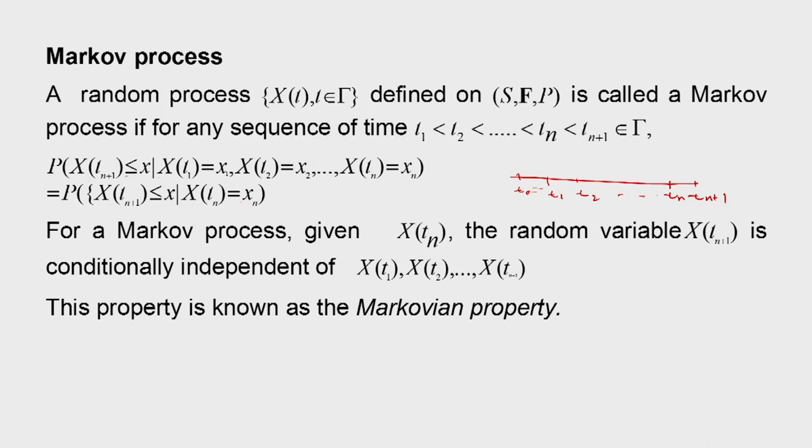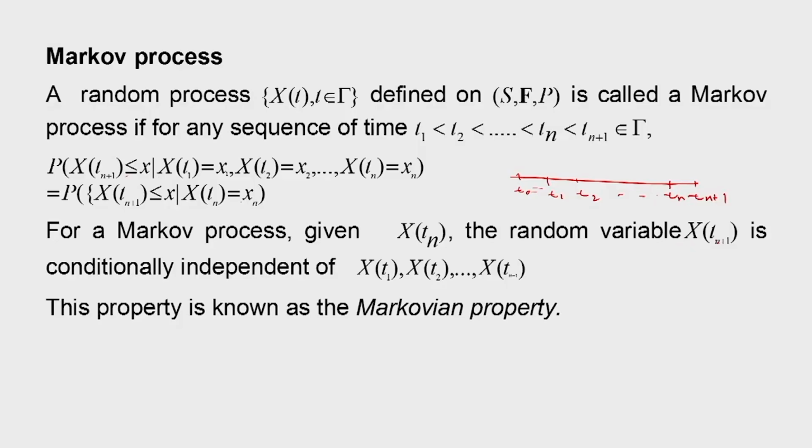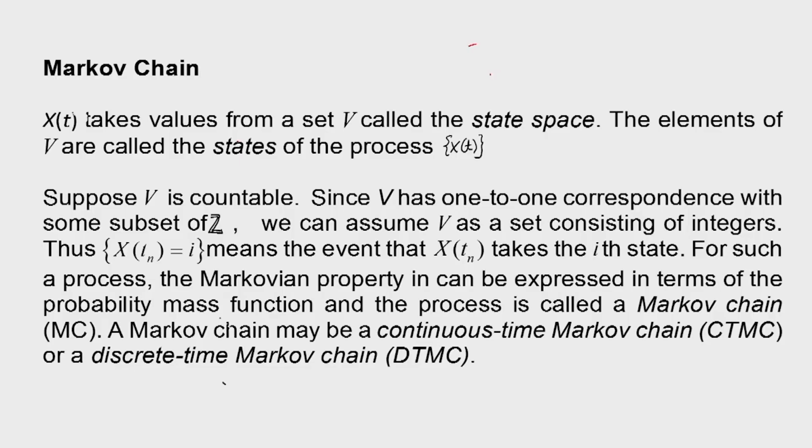So we define the general Markov process. Given X(tn), the random variable X(t_{n+1}) is independent of X(t1), X(t2) up to X(t_{n-1}). So it is conditionally independent, because given X(tn), only then X(t_{n+1}) will be independent of these. This property is known as the Markovian property. So given all the past values, the probability will depend only on the immediate past. This is the Markovian property. We will discuss Markov chain.